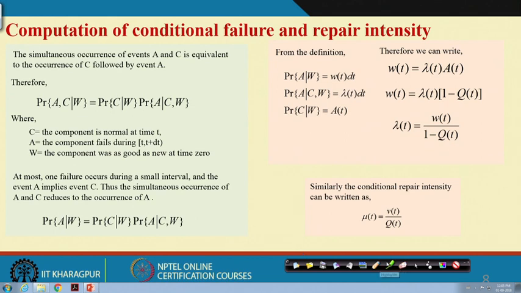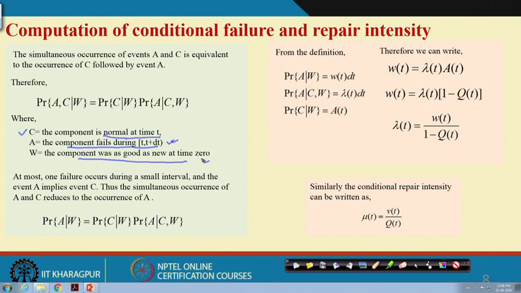For the time being, just understand a few things. The component is normal at time t, that is one condition. Then the component fails during this interval, which is our subject of interest. Then the component was as good as new at time t equal to 0, that is also another condition. Okay.